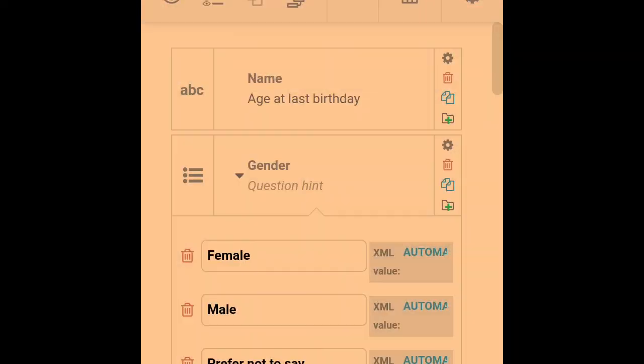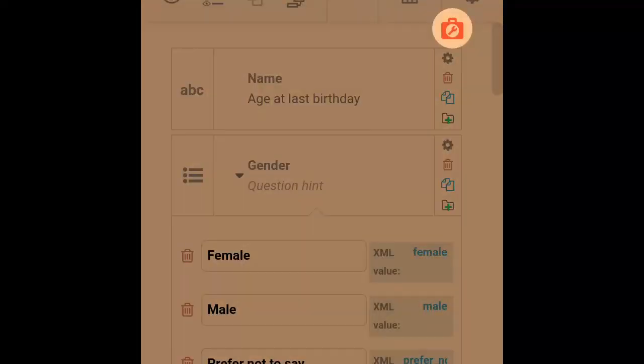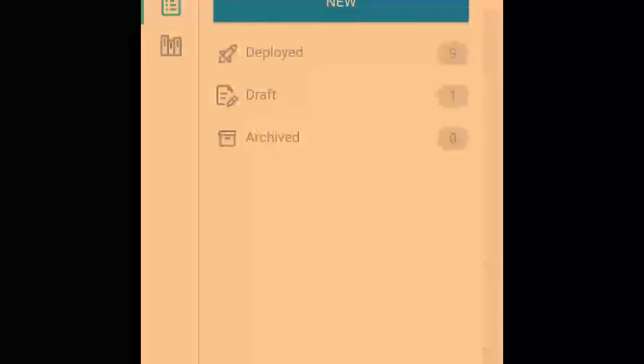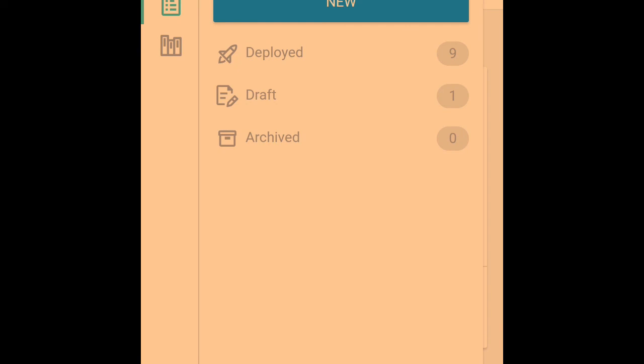Alright, so what you do is you save, like we've done, and then, alright, when you're done saving and validating your form, it is expected that you check if your form has been deployed. There is a button that you're supposed to click on to show that it's deployed, because if it's not deployed, you won't be able to access it on the app using your Android phone. So it's very important to deploy it.